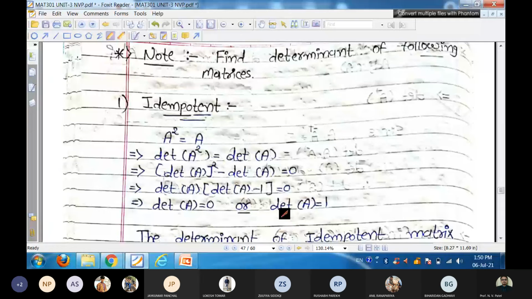For idempotent matrix, you already know that A square is equal to A. That is our idempotent matrix. Now to find out its determinant, take determinant both sides, and if you simplify that, we get determinant A is 0 or determinant A is equal to 1. So determinant of idempotent matrix is either 0 or 1.